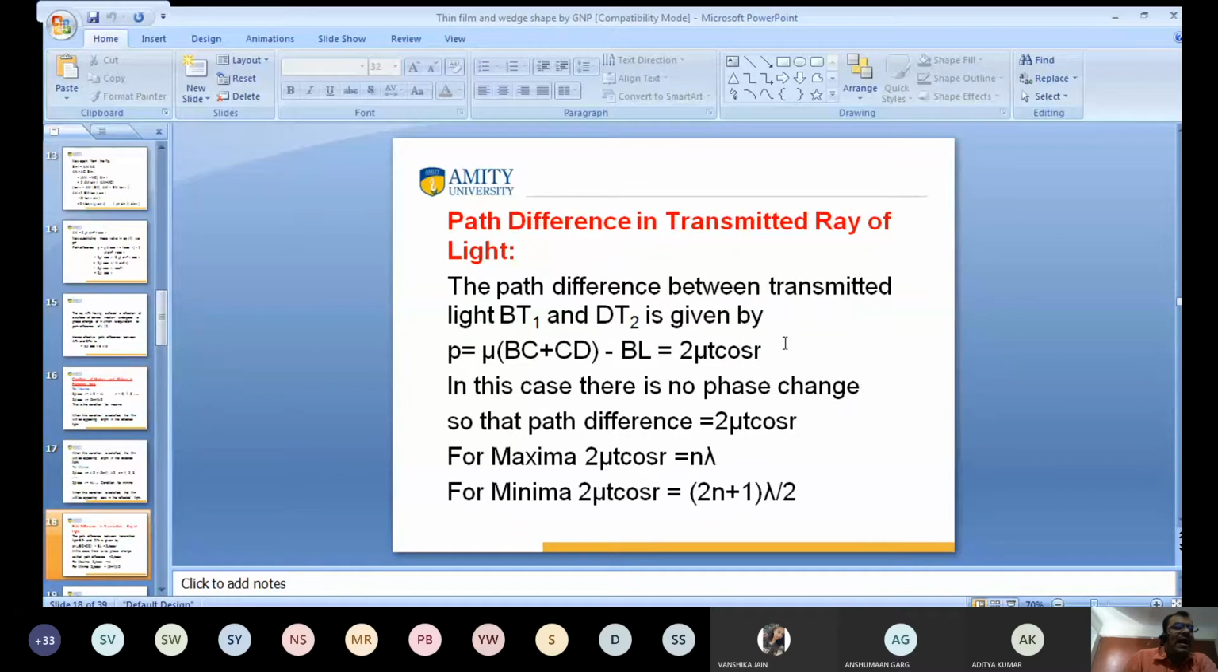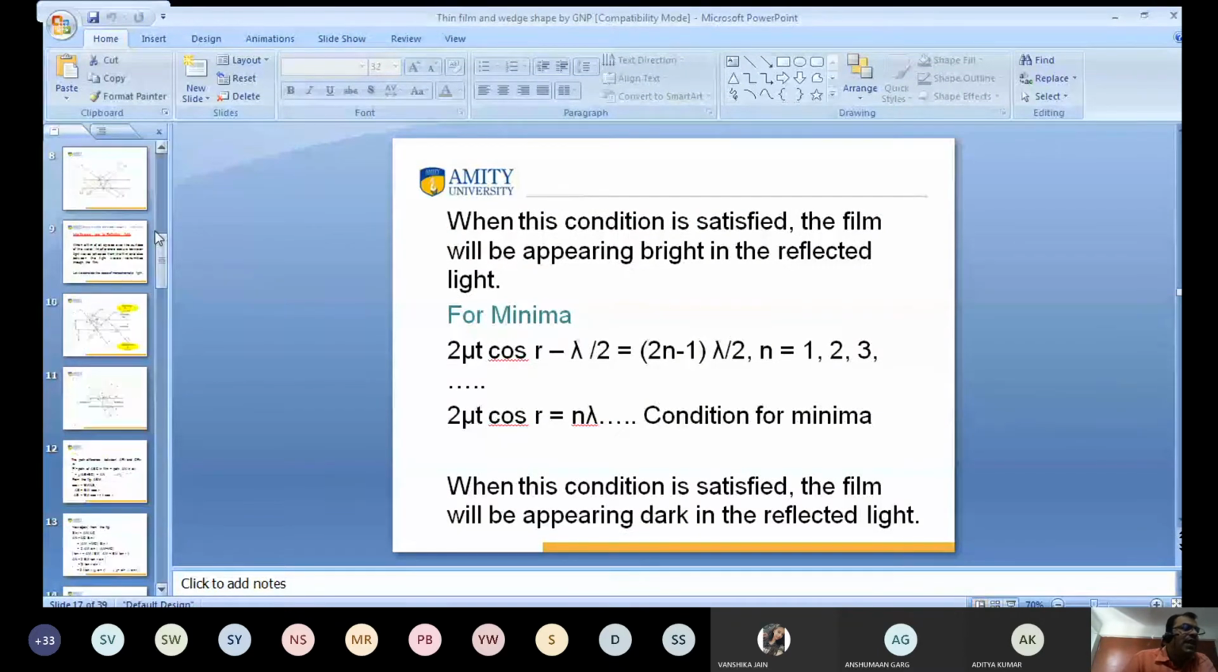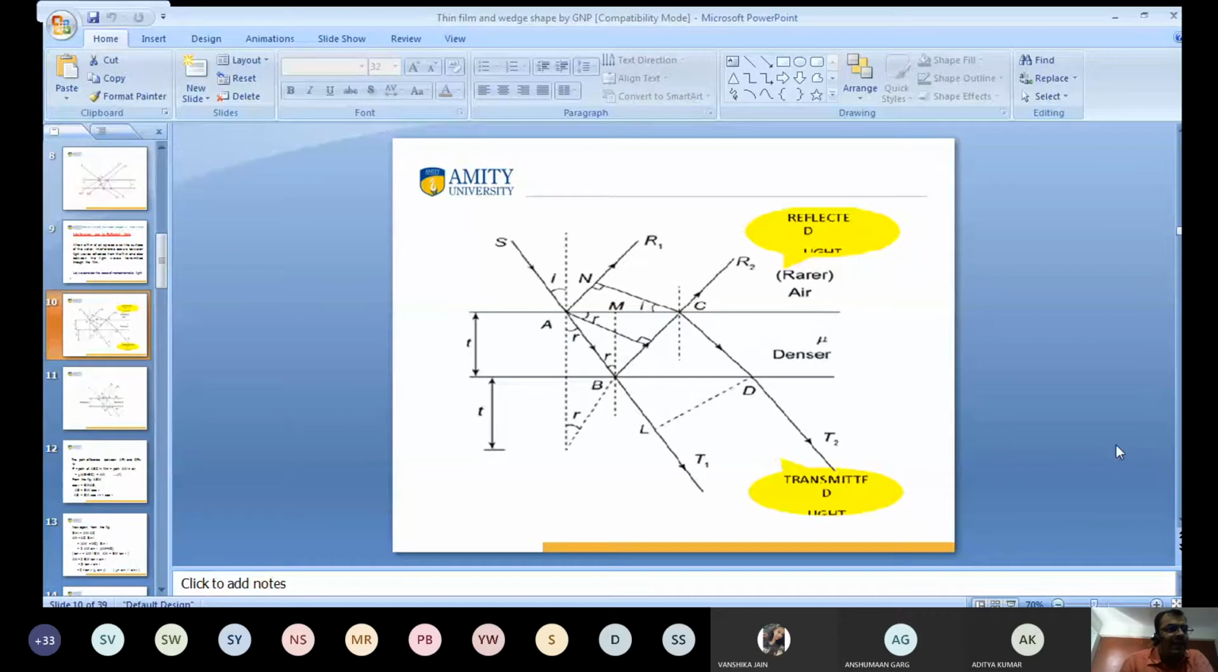Again, this one is the path difference in the transmitted ray of light. In the same manner, the path difference between the transmitted rays BT1 and D2 is given similarly. How can I determine this? We have discussed the path difference due to the reflected ray of light, so we can also calculate the path difference for the transmitted ray of light. This is the transmitted ray of light. Have you seen the screen?